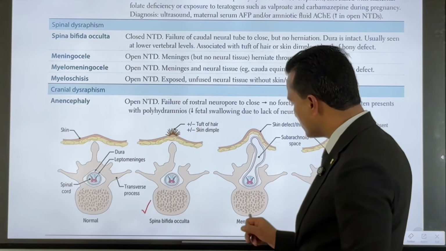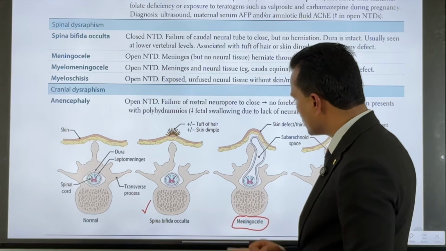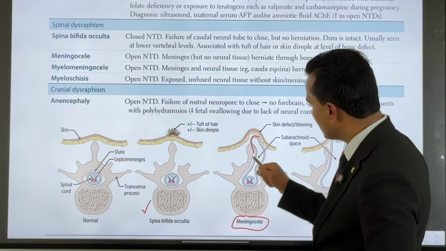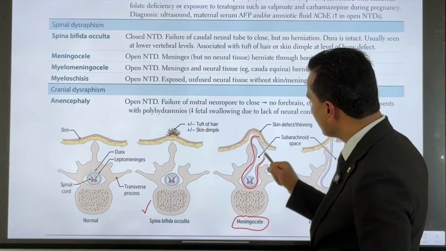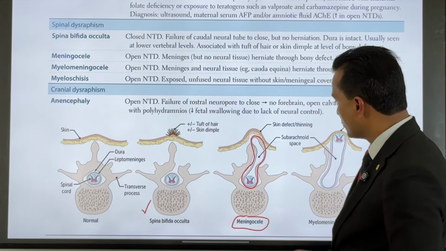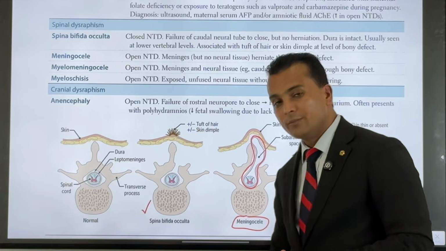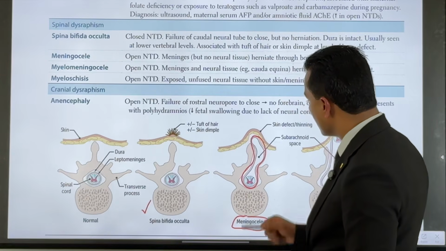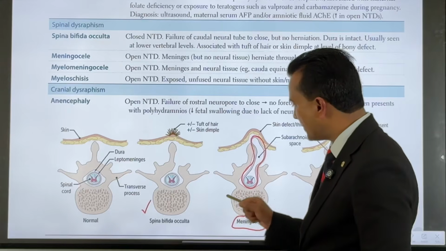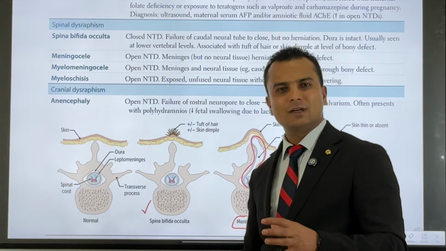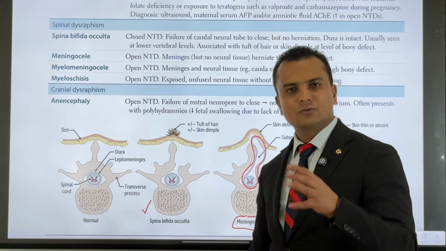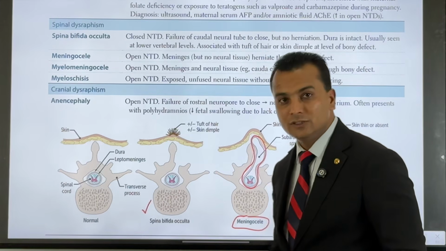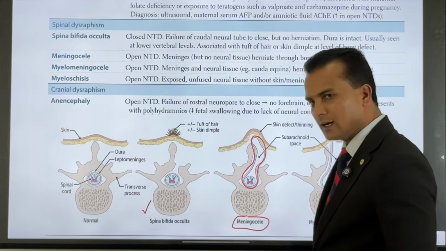But in the next structure you see the meningocele. Meningocele means that there is displacement of the meninges. As you can see here, the meninges is the covering of the nervous system or the neural tube. There is displacement of the meninges through this bony defect. This is called meningocele, but still there is no displacement of the nervous system structures. So meningocele is simply the displacement, protrusion or herniation of the meninges through this bony defect.